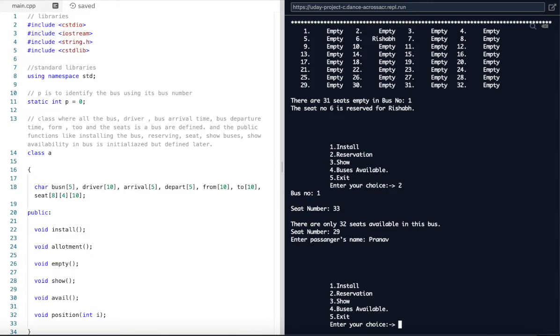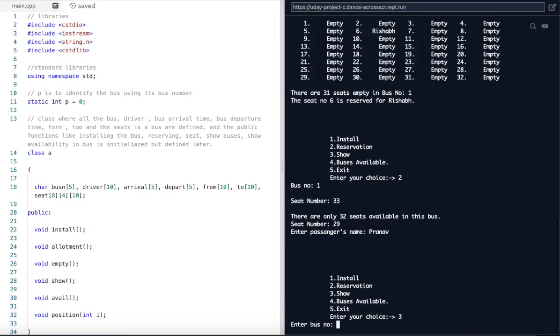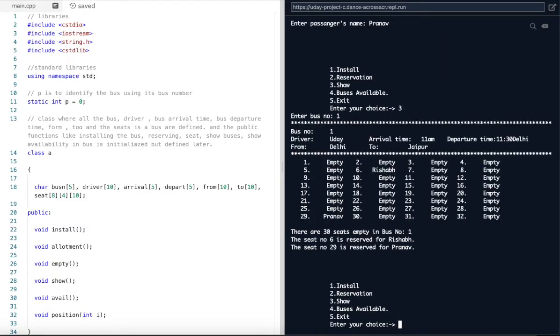Now let's check the seats available in bus number 1. Now here it says that 2 seats have been booked: 6 is for Rishabh and 29 for Pranav. So there are 30 seats empty in this bus, and seat number 6 is reserved for Rishabh and seat number 29 is reserved for Pranav.